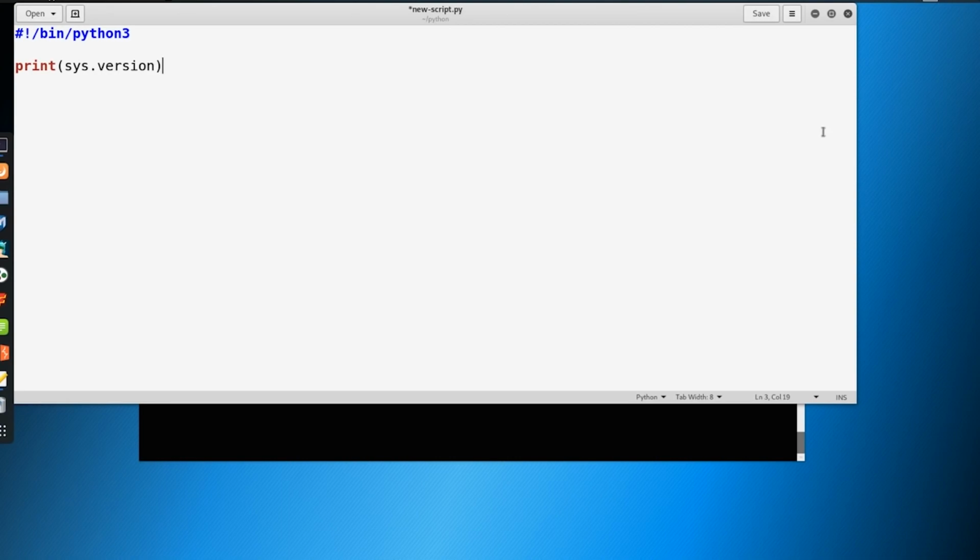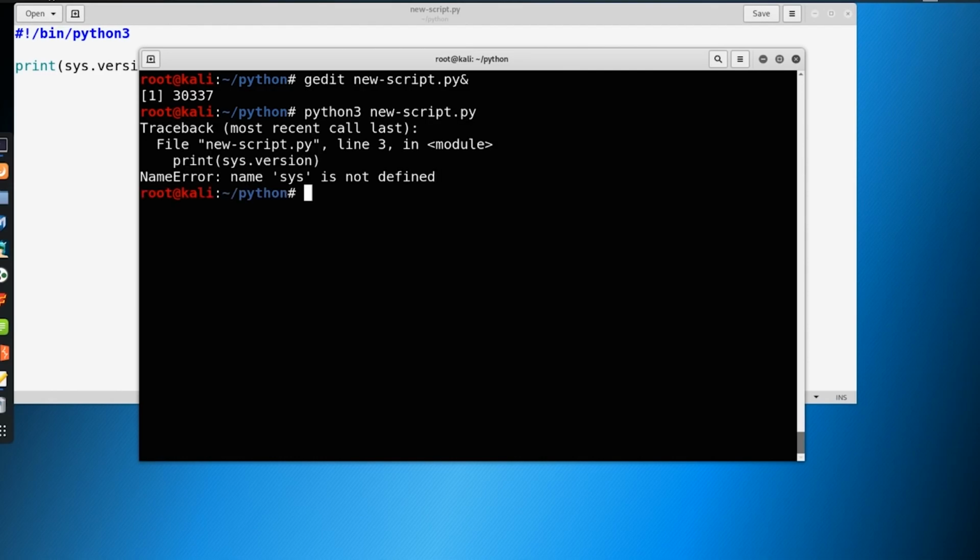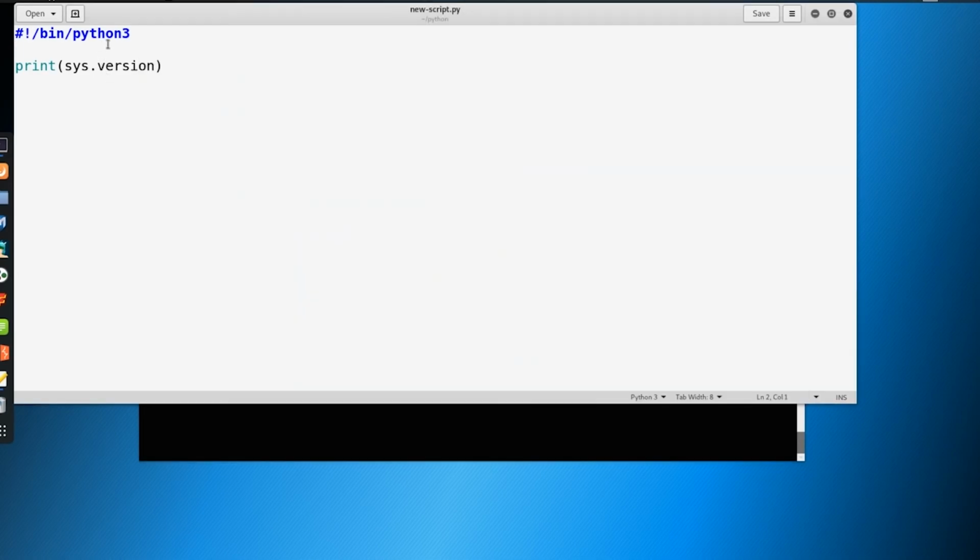Okay, now if we go to do that and we say save, and we just go ahead and say python3 new_script.py, you can see the name 'sys' is not defined. So we're getting an error here. Well, that's because we haven't imported it. So what we can do is say import sys, and up here we can give this a nice comment next to it, and we can just say that sys is system functions and parameters.